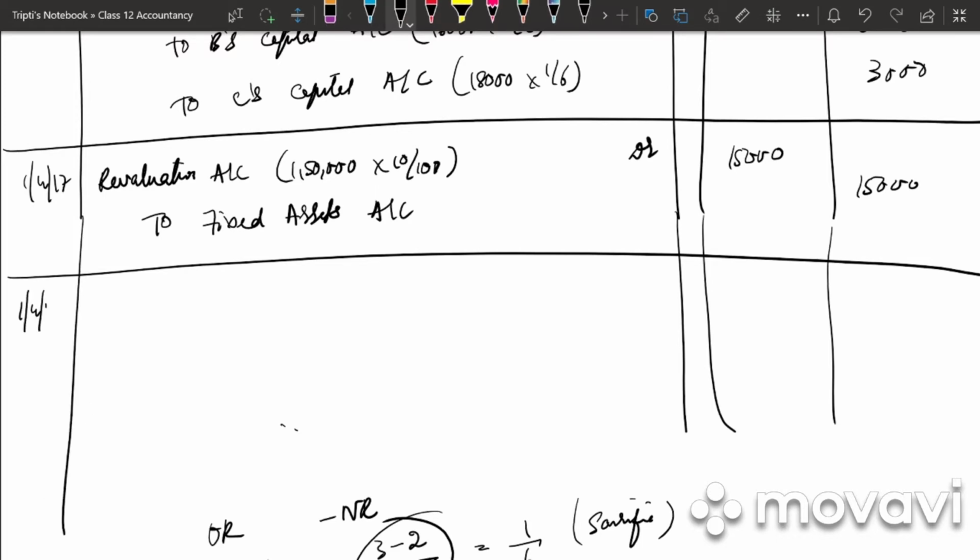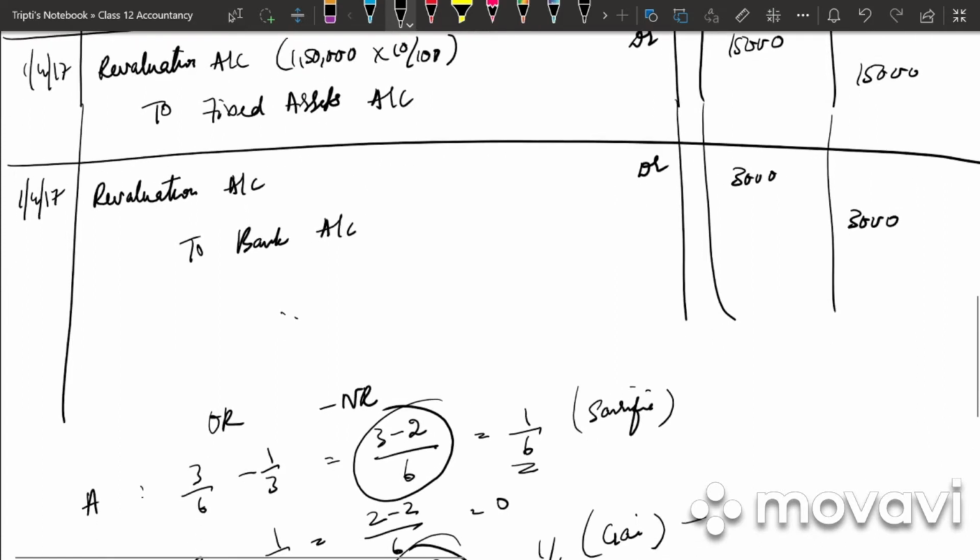After that, again on 1/4/17 there were expenses which were paid. So what will be debited? Revaluation account will be debited. Why? Because all the expenses are debited. And what are we paying? Money. So we will credit bank account. 3,000 debit, 3,000 credit. Write down the narration: expenses for revaluation of fixed assets.